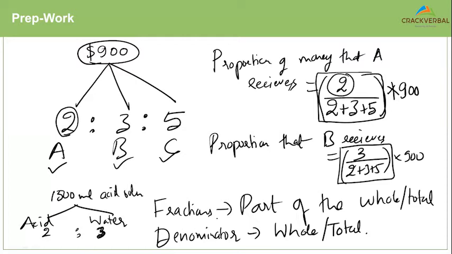You should be able to apply your knowledge of ratios and find out the proportion of acid and the proportion of water. So the proportion of acid would be 2 upon 2 plus 3 into 1500, and the proportion of water would be 3 upon 2 plus 3 into 1500.